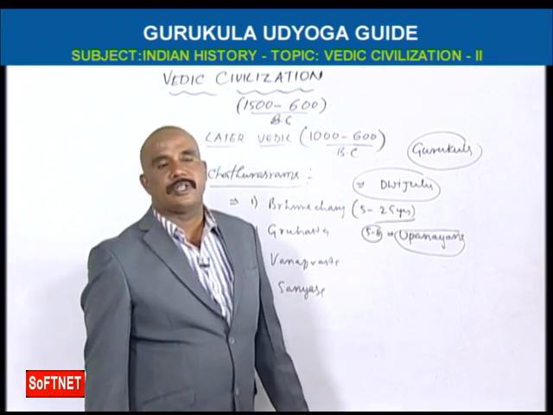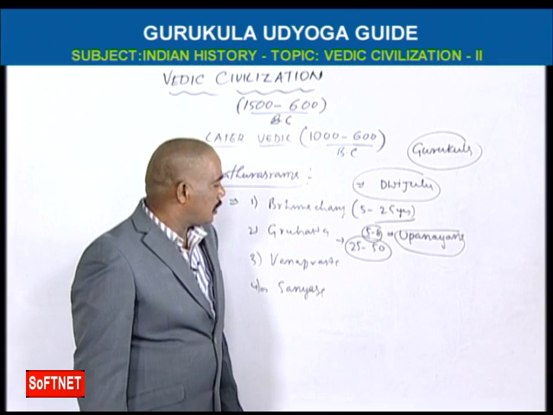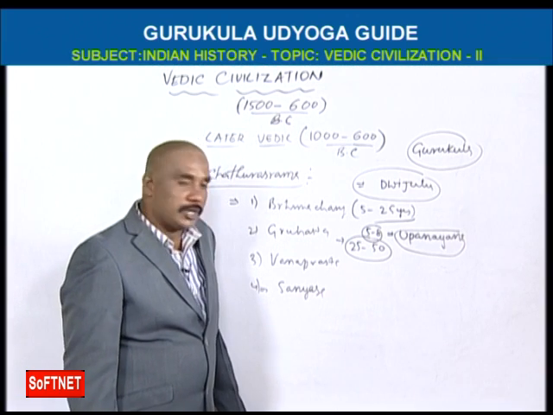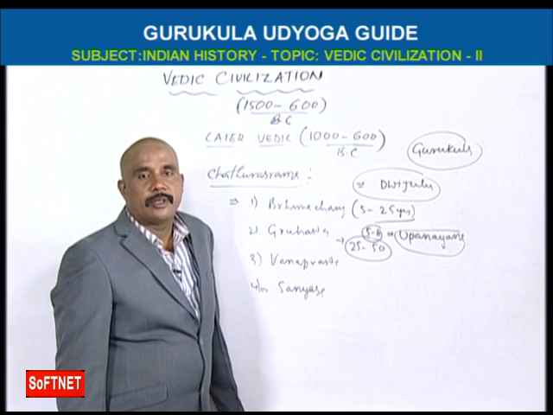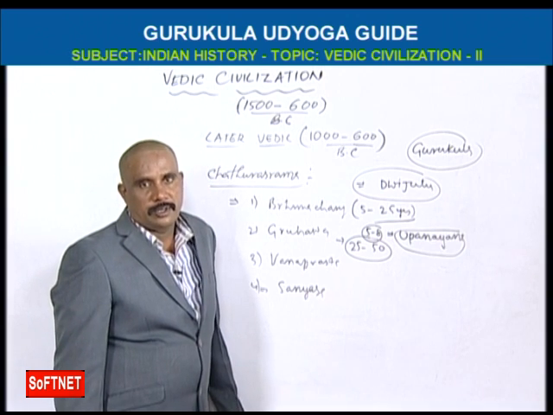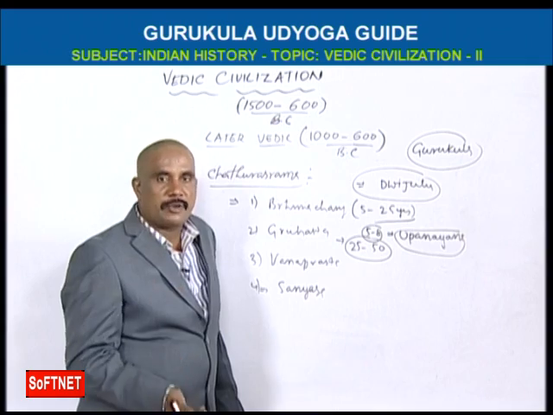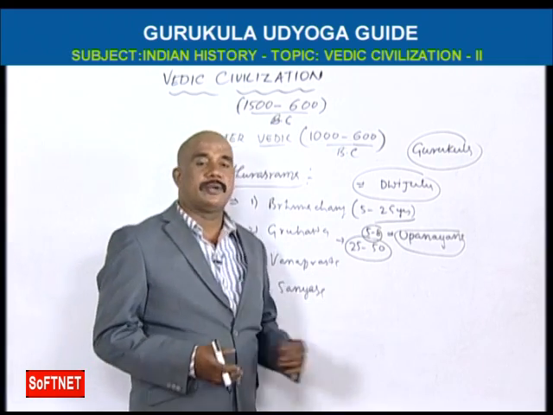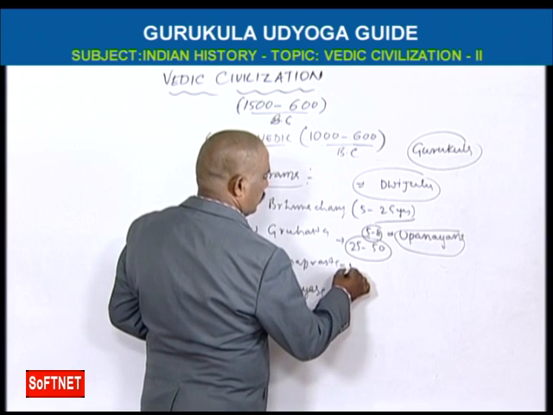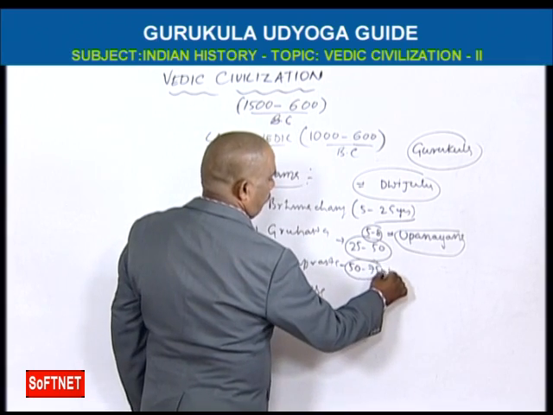It is from 5 to 25 years. And Gruhastha is from 25 to 50 years. Here, they will have marriage, they will have children, they have to do a job and earn for the family. So this is totally the Gruhastha ashrama, making a family, marriage and children. And from 50 to 75 years, this is called Vanaprastha.